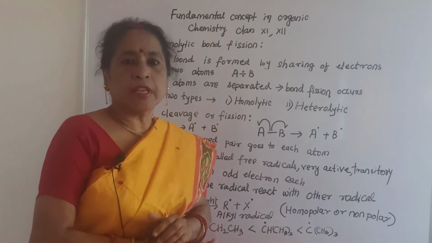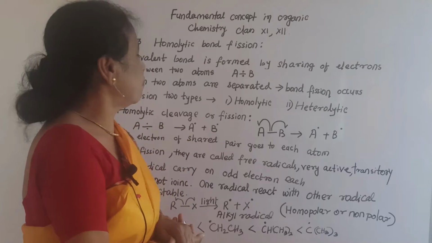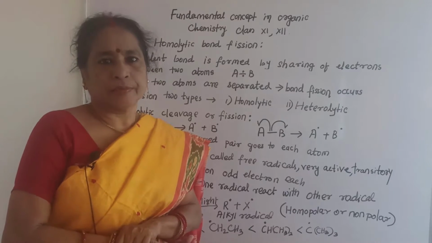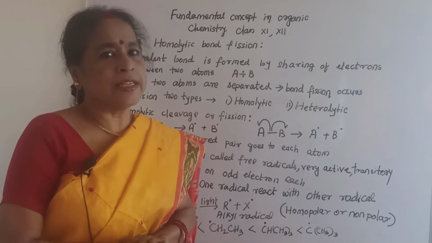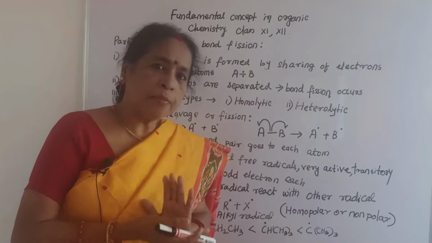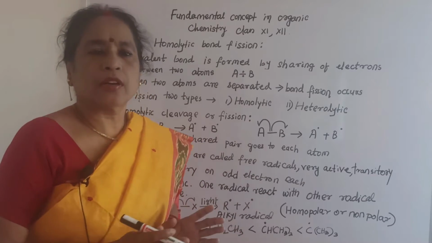Homolytic bond fission. Before that, let us first see what a bond is. The bond in organic compounds is specially the covalent bond. A covalent bond is formed by sharing of electrons.